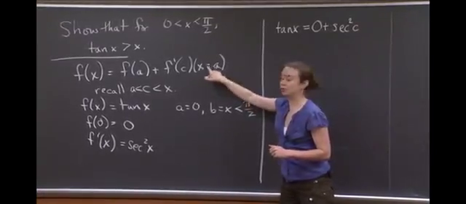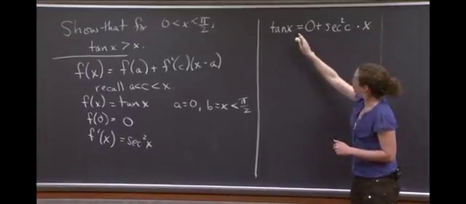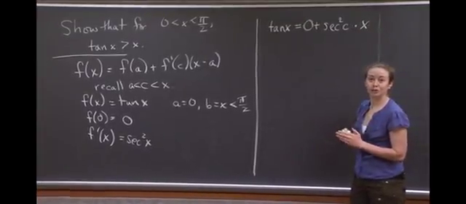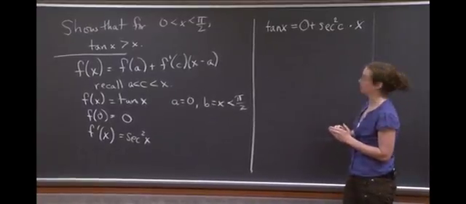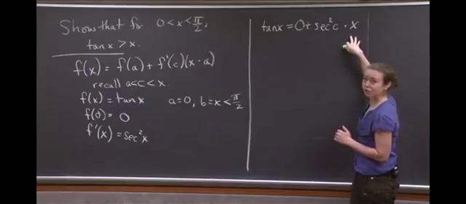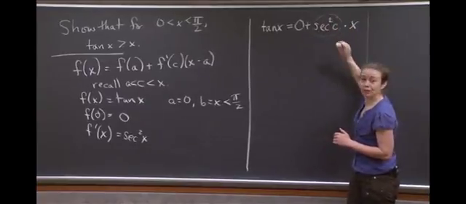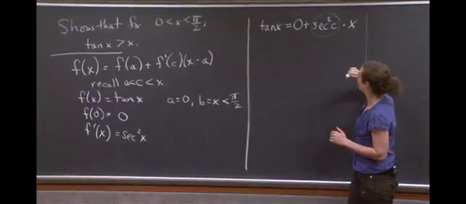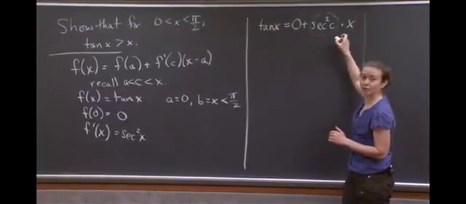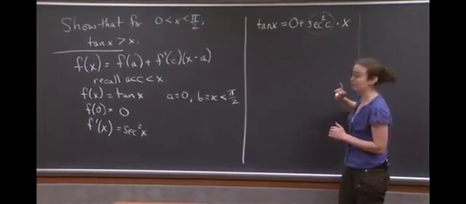Well, a here is 0, so this is just times x. So we're very close to showing tangent x is always bigger than x. In fact, you can see very easily what ultimately we need to show. We just need to show that secant squared c is bigger than 1 in our region of interest. And that would do it, because then the right-hand side would be bigger than 1 times x, so that would be sufficient.